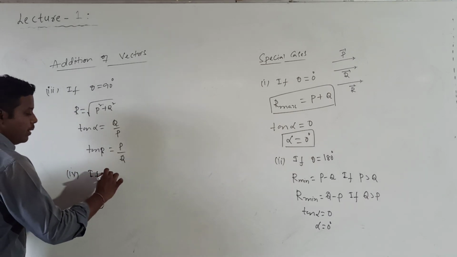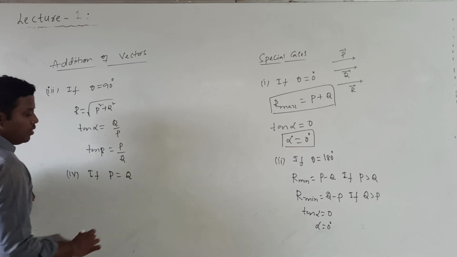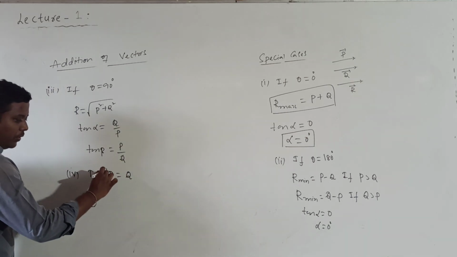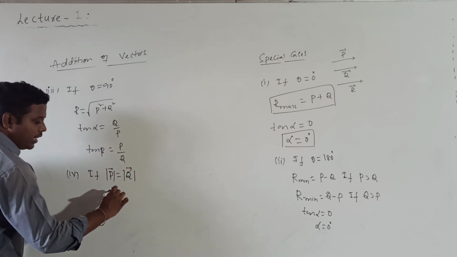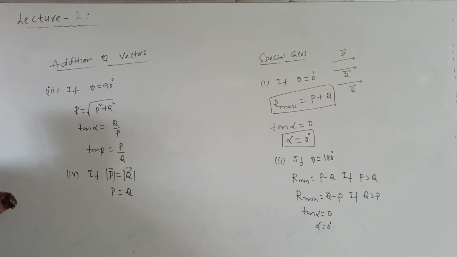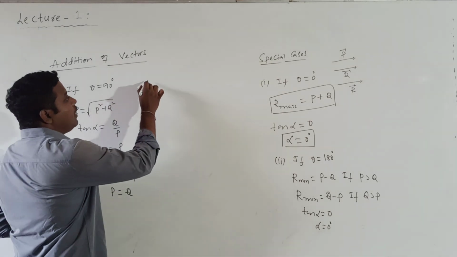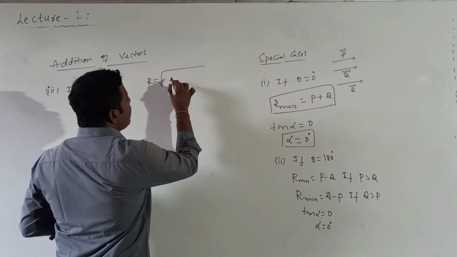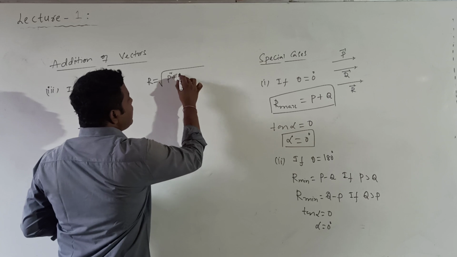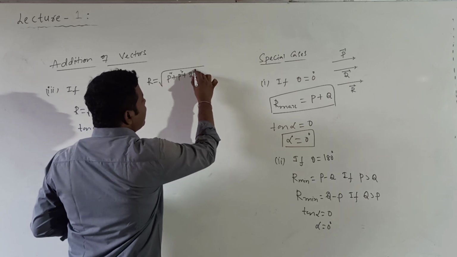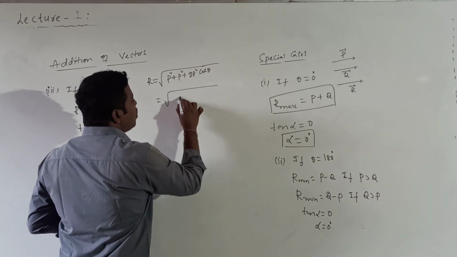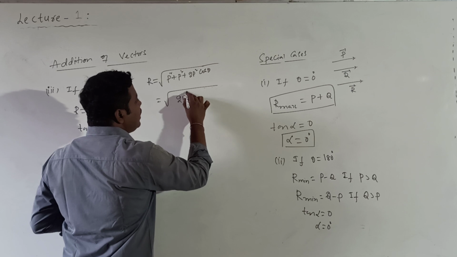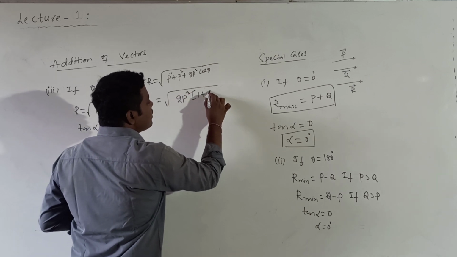If two vectors are of equal magnitude, if P is equal to Q, to indicate that the magnitude is equal, we can write modulus of P bar is equal to modulus of Q bar. Otherwise I can also write P is equal to Q without the bars. Whenever P value is equal to Q value, what will be the value of R? R is given by root over P square plus P square plus 2P square cos theta. So from this, R is root over 2P square into 1 plus cos theta.